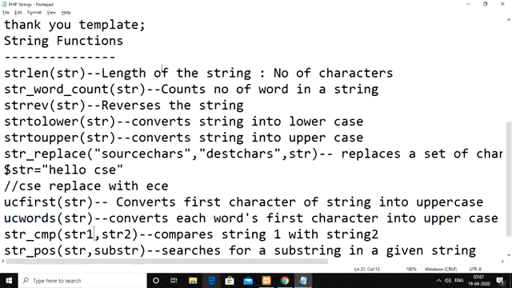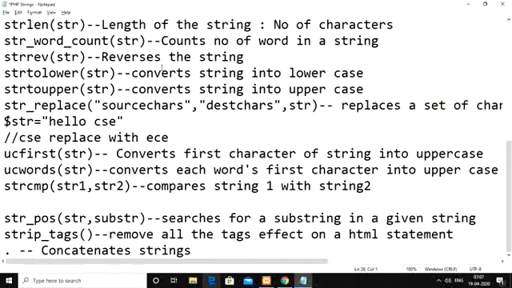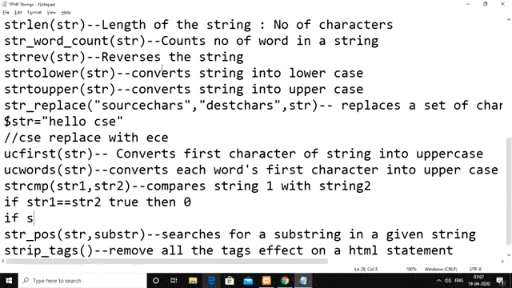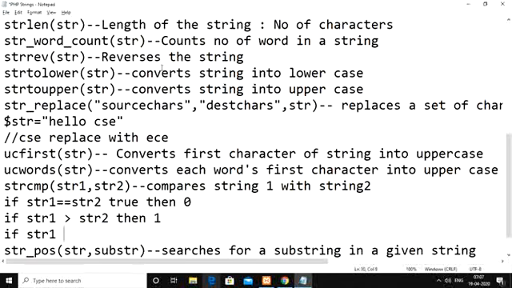So whenever you want to compare two strings whether they are equal or unequal, in that case we have to use the strcmp function. For this we need to pass two strings as arguments. So here it will check if str1 is equal to str2. If it is true, then it is going to return 0. If str1 is greater than str2, then it will return 1. If str1 is less than str2, then it will return -1.